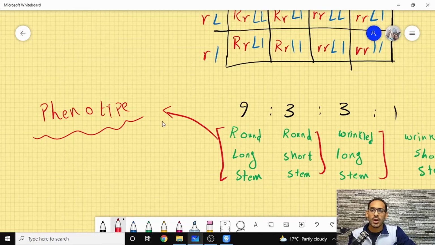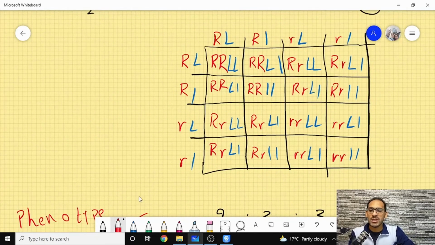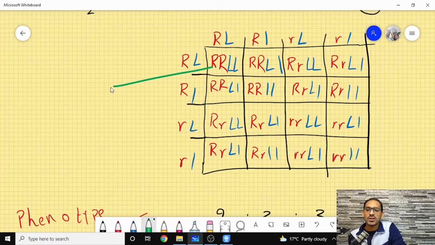But over here in the table, you can see that there is something different. You see we are here talking about an R capital, L capital, L small. We are talking about the formation of these alleles. So the formation of these alleles from the inside, we here are talking about something that we don't see.